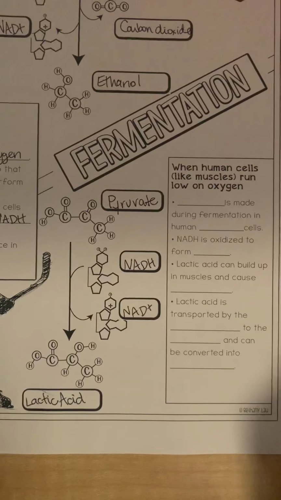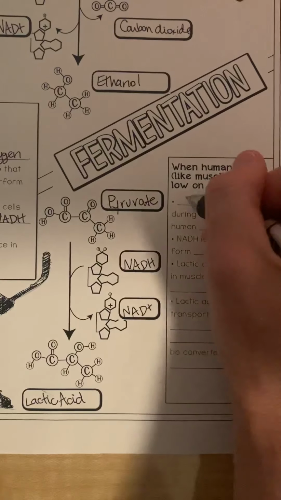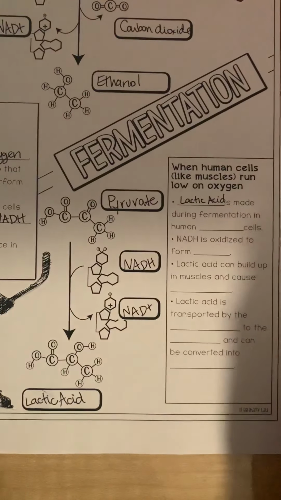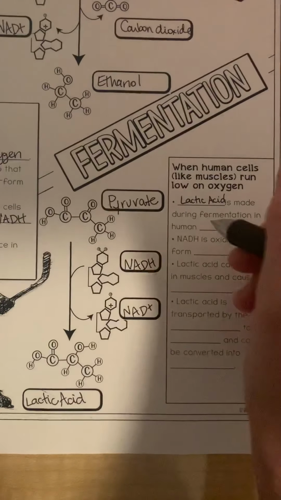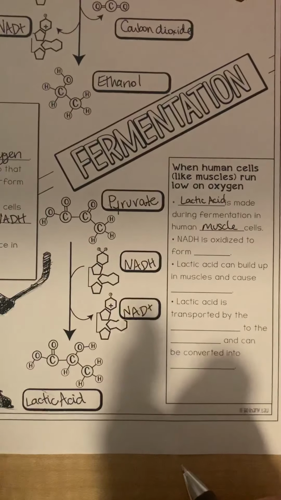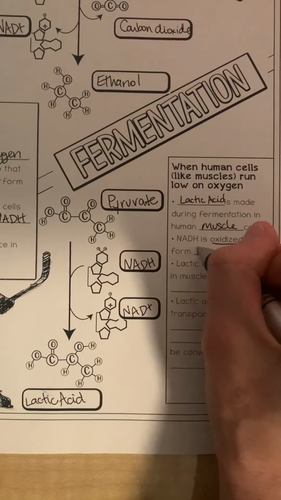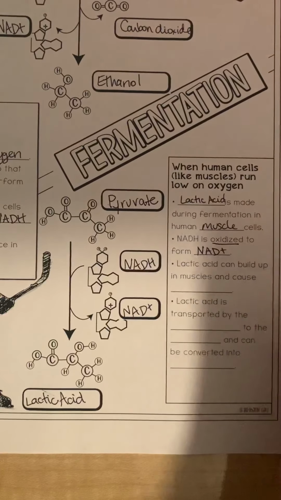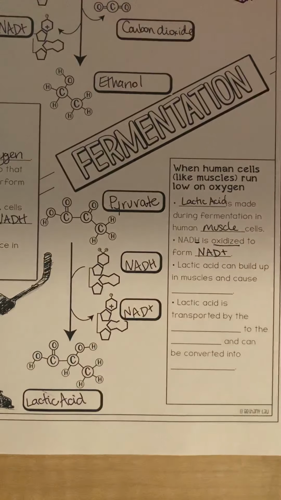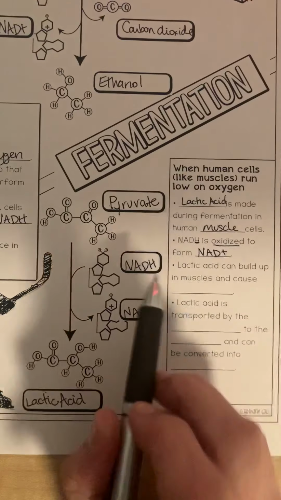So when human cells, like muscles, run low on oxygen, lactic acid is made during fermentation in those human muscle cells. NADH is oxidized to form NAD+. Remember, oxidized means to lose an electron. The electron is attached to this hydrogen. So when it loses that electron, it becomes oxidized, NAD+.